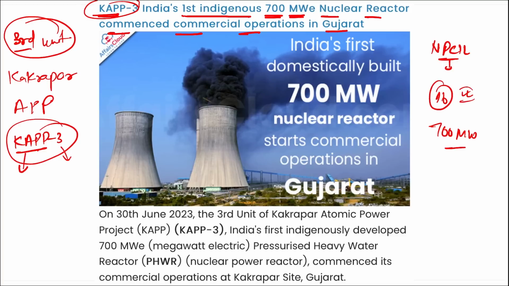So 16 of these will be built by NPCIL, correct? So coming back, where is this KAPP, that is Kakrapar power project? Where is it located? It is located in the state of Gujarat.